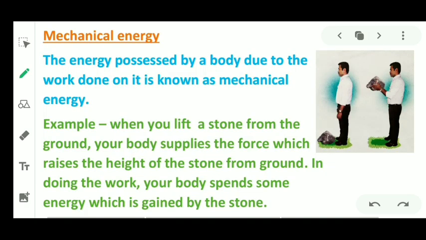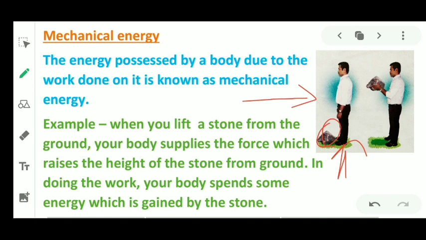Now what is mechanical energy? The energy possessed by a body due to the work done on it is known as mechanical energy. For example, look at the picture. This man lifted a stone from the ground, and his body supplies some force to the stone, which raised the height of the stone from the ground.